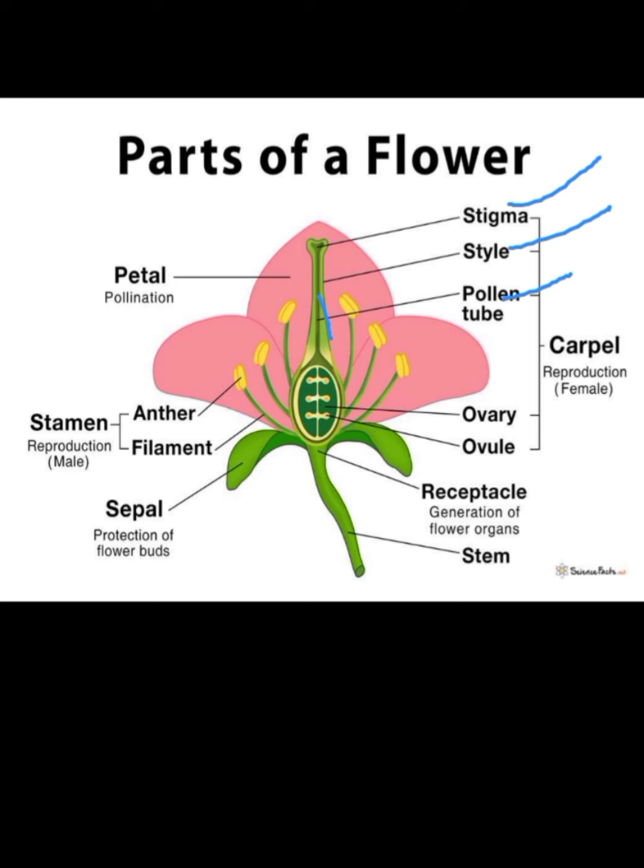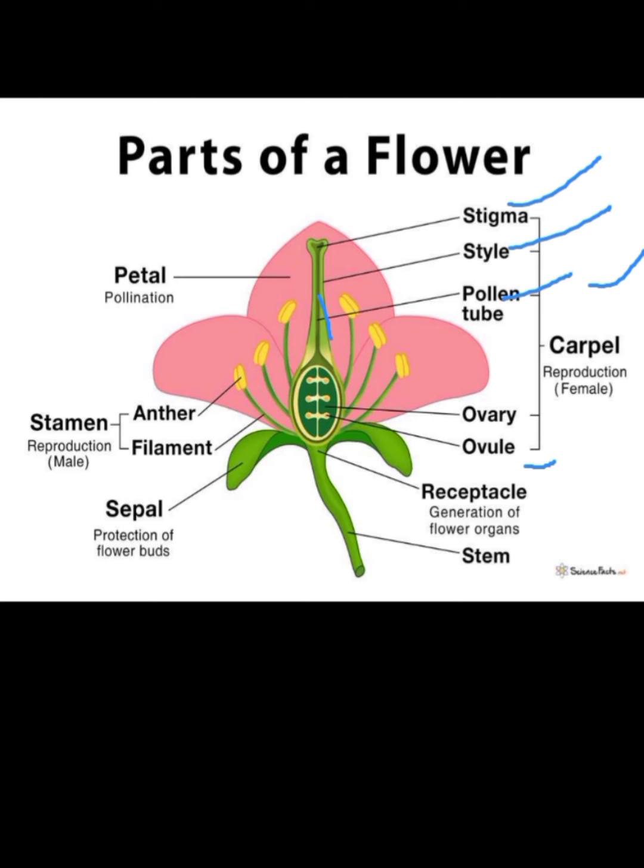Ovary is present. Into it, ovules are present. So stigma, style, ovary. This structure totally constitutes the carpel, that is the reproductive part of the female. Carpel, or we can say pistil.